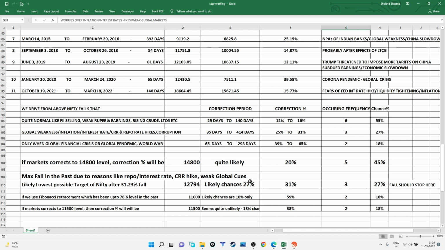Now, the maximum fall which has happened in the past because of the reasons which are currently valid, like repo rate hike, interest rate hike, CRR hike, weak global clues, and on top of that, probably the fear of a war, which is not there at the moment but can happen eventually, is 31.23%, which we have noted here.